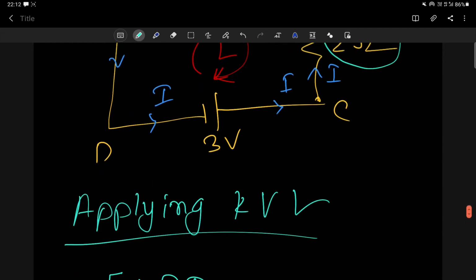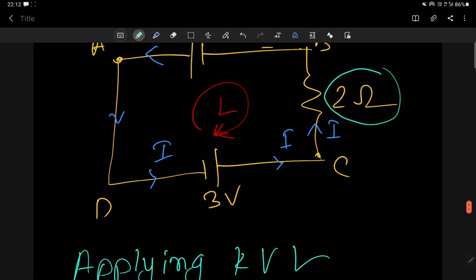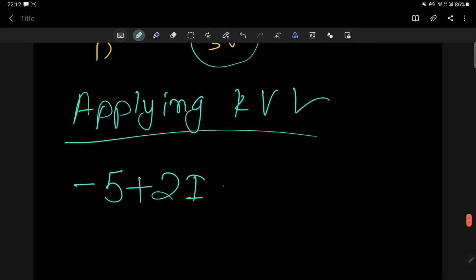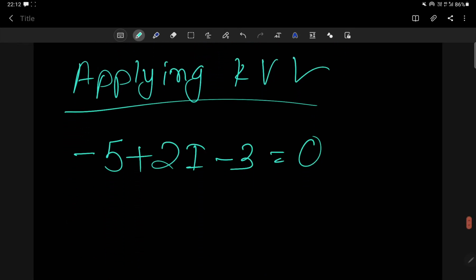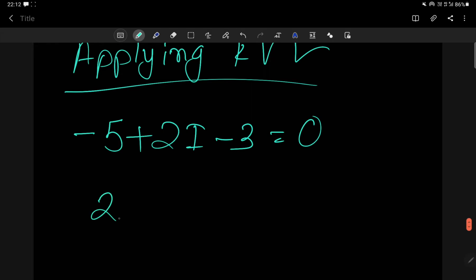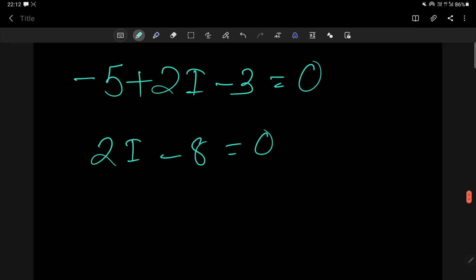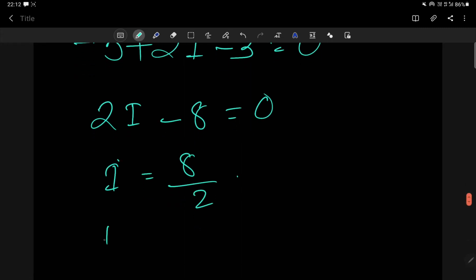Okay, then let me move from C to D. So I can see here potential is 3 volt, but will it be positive or negative? When I am moving from C to D, first I will see the positive terminal, then the negative terminal. So I am moving from positive to negative, so that means it will be negative. So minus 3 is equal to 0. Correct. So this is the KVL. So 2I, 5 minus 3 is 8, equals 0, so I is equal to 8 by 2, that means 4 ampere. So this is your answer.